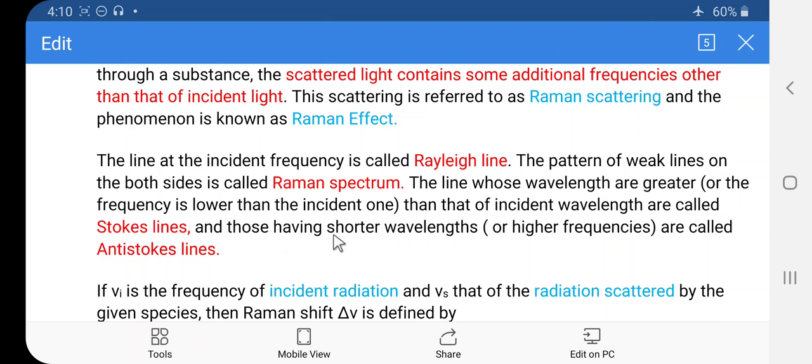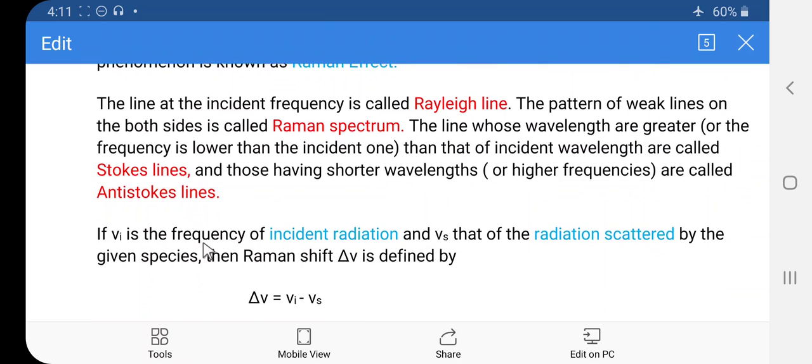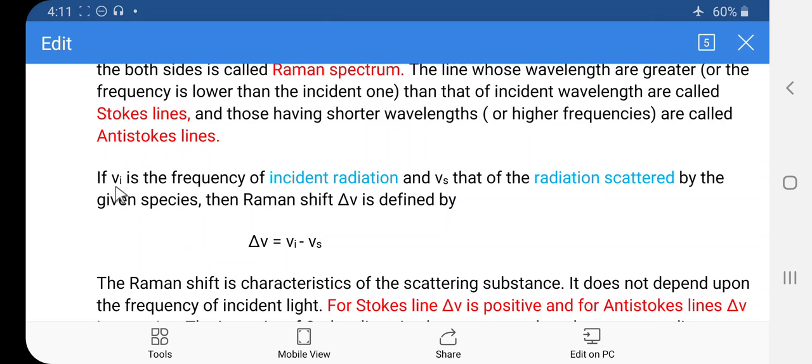In the case of the Stokes line, the frequency is lower than the incident one, while in the case of the anti-Stokes line, the frequency is higher than the incident one. If ν_i is the frequency of the incident radiation and ν_s is the frequency of the scattered radiation, then the Raman shift, Δν, is defined by the equation Δν = ν_i − ν_s.